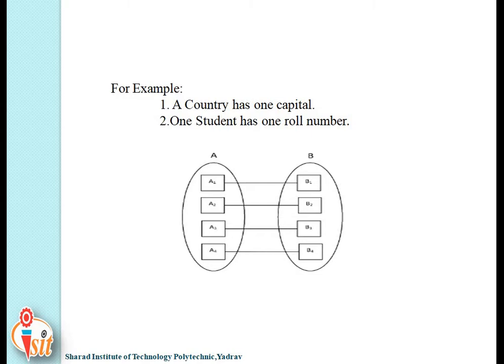Now take different examples of one-to-one mapping cardinality. One-to-one means what? A country has only one capital. Another example is that one student has only one roll number. One student doesn't get many roll numbers at a time. That's why it is an example of one-to-one mapping cardinality.